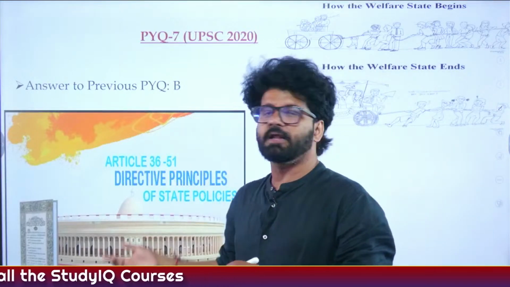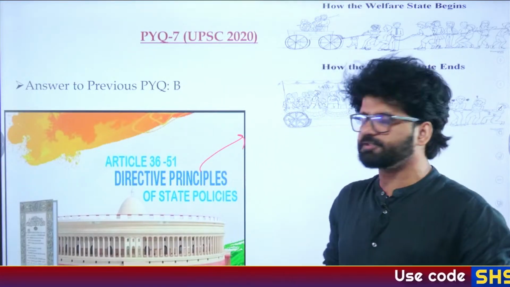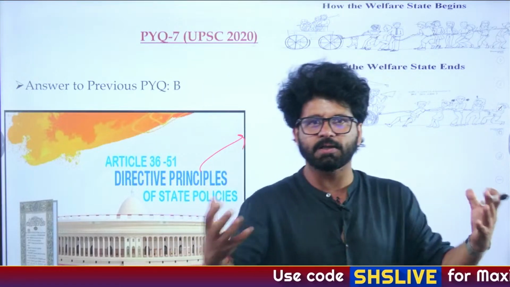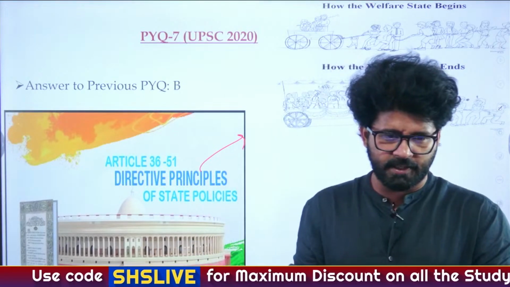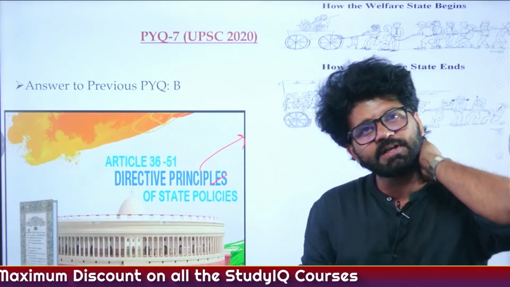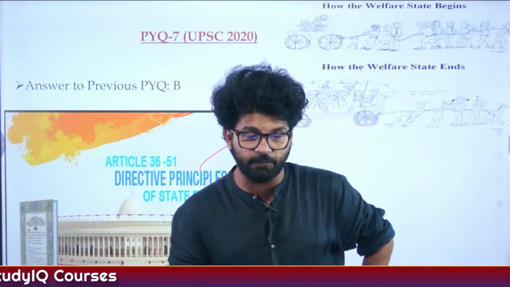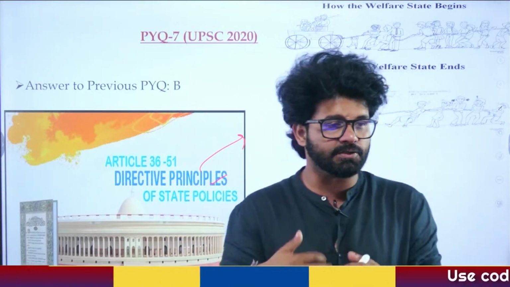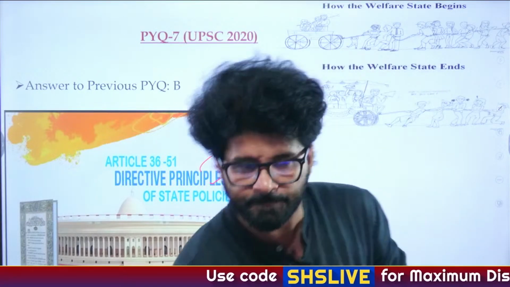These articles are important. Do tell me, when we are talking about Directive Principle of State Policy, here history and polity are merging now. Very good, Kritika, Bulbul, Charita. So Directive Principle of State Policy deals with which particular part of the Indian Constitution? Part 1, Part 2, Part 3, Part 4. So what is the answer? Let's say I ask you this particular question. What is your answer to this question? DPSPs deal with,